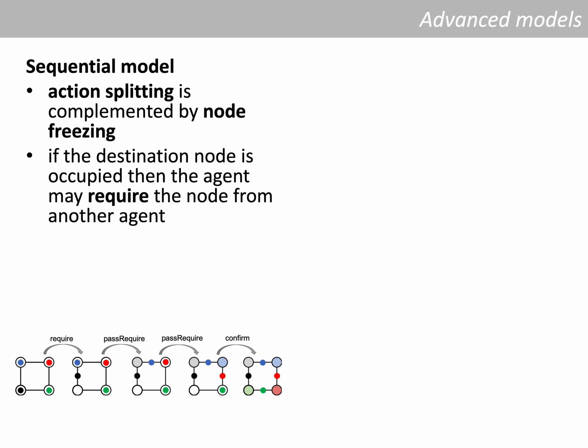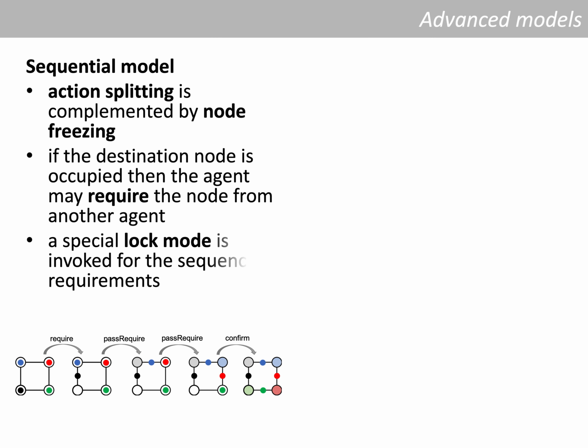Like in this example, where the black agent requires the node from the blue agent, which then requires the node from the red agent, which requires the node from the green agent, and finally the green agent can move to an empty node. But this node can be used by other agents in the meantime. So we need to lock these agents, so only these agents can use these nodes at the same time. It's quite a complicated model, but it describes the idea that we may force the agent to do the action.